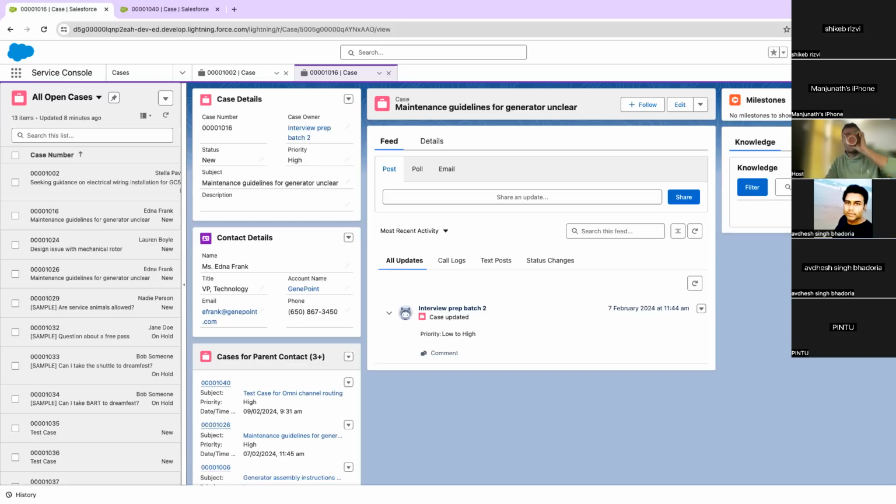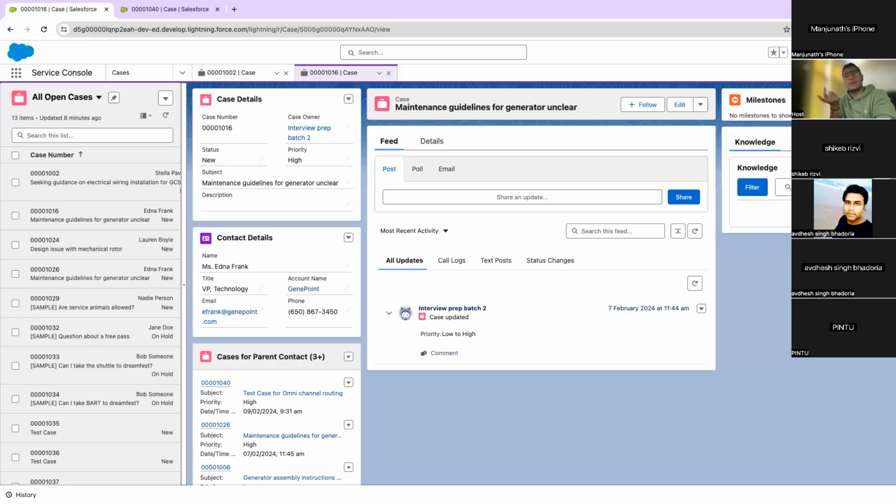As per my understanding, omni-channel comes into the picture once the case is assigned to the queue, right? Correct. So we created a case. The default assignment happened via the assignment rule. So the assignment rule will run first and will assign cases to the queue.